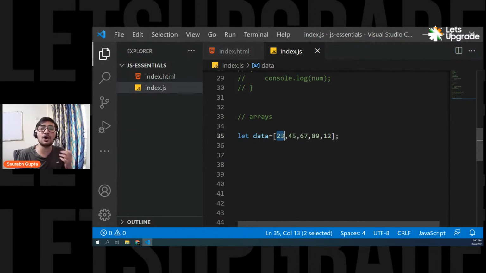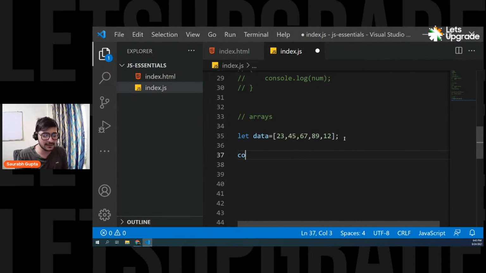So array index always starts from 0. This 23, the first element, is stored on the 0th index. This 45 is on the first index, 67 is on the second index, 89 is on the third index, and 12 is on the fourth index. And you're going to use that index number, index value, to access the data, to access the elements of an array. So now let's see how to access it.